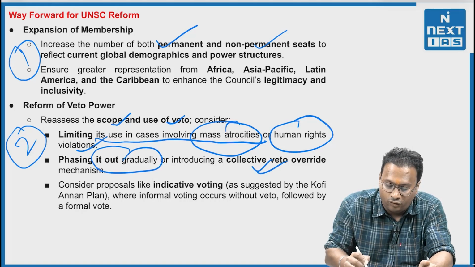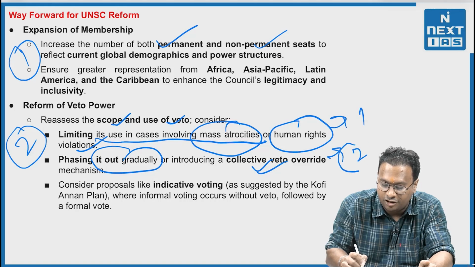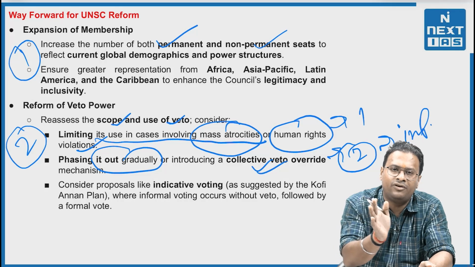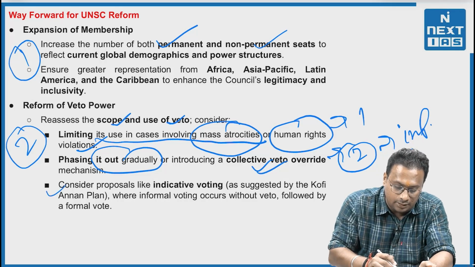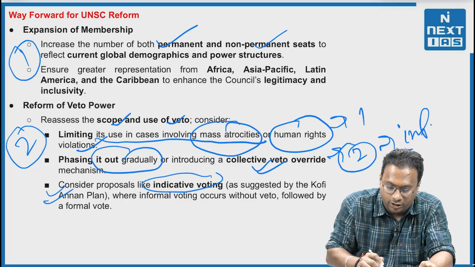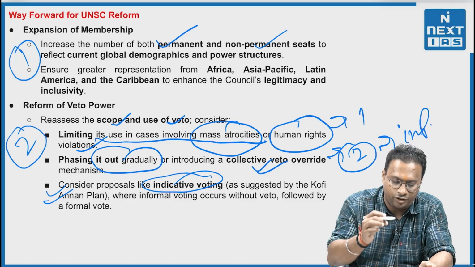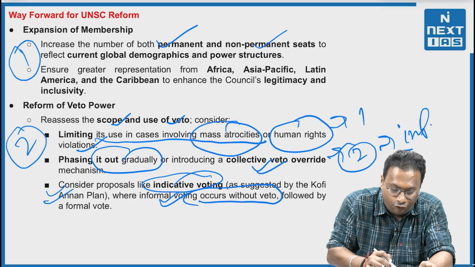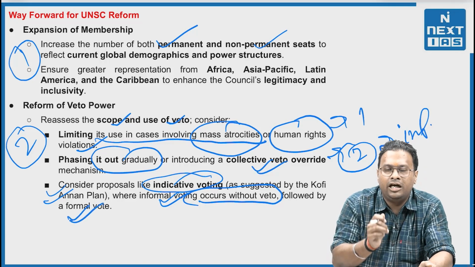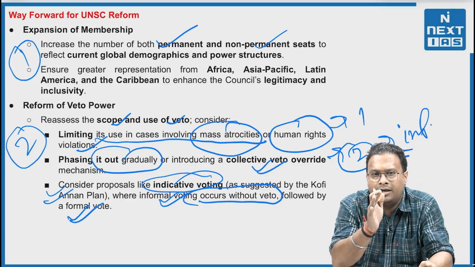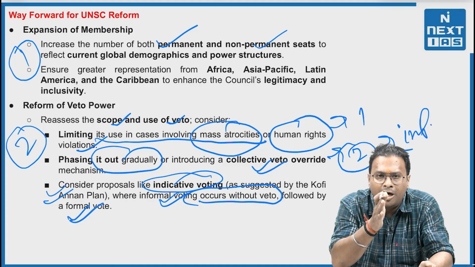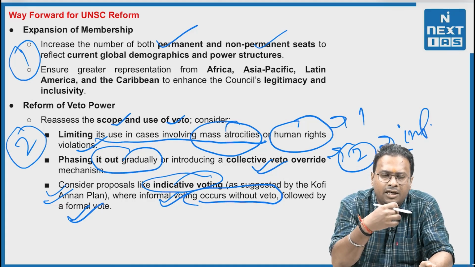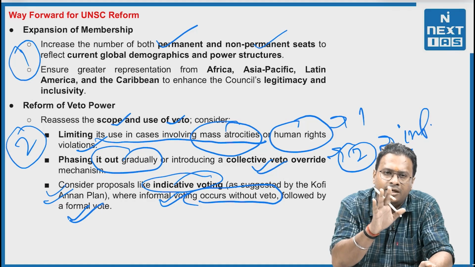Phasing it out gradually, introducing a collective veto override. This is the one aspect. This is the second aspect, which is more important, that you phase out the veto power gradually. Third, consider proposals like indicative voting as suggested by Mr. Kofi Annan, where informal voting occurs without veto, followed by a formal vote with veto. It will ultimately lead to understanding the notion and the purpose of the veto and the non-veto aspect. So, a greater representation of the policy will be reflected in the veto power.